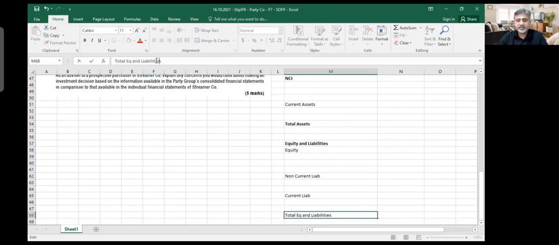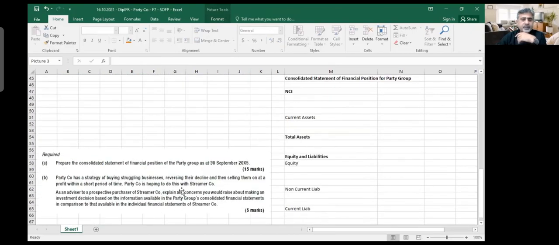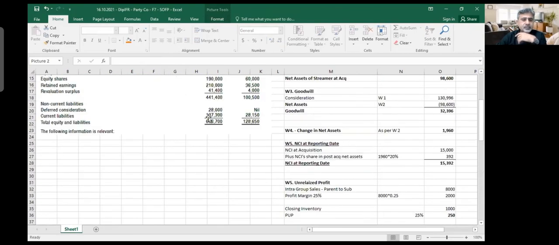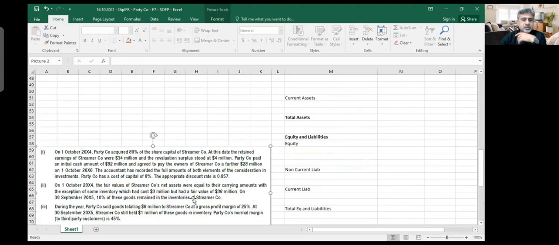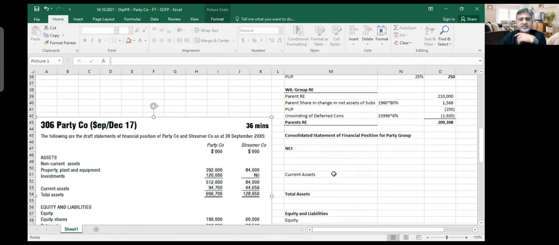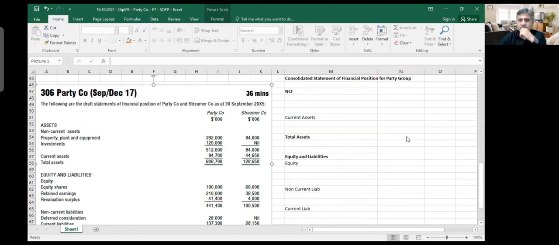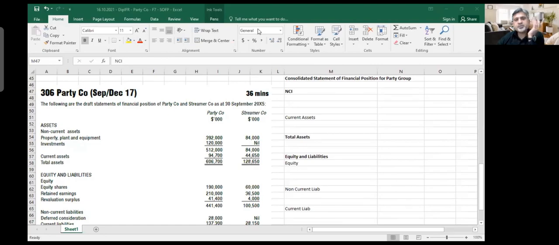Now, if you pay attention, there are many items on the balance sheet, and let me just drag them down because I need to explain a few things here. So I don't want to scroll a lot. So we keep these things in front and then we start working out these numbers, okay? Few things to understand here.